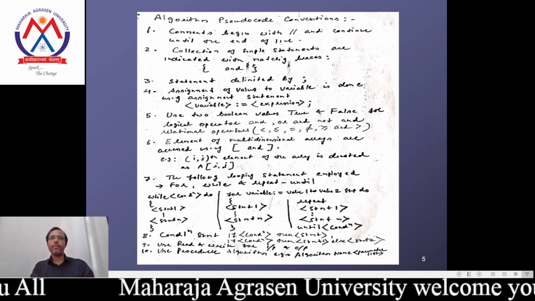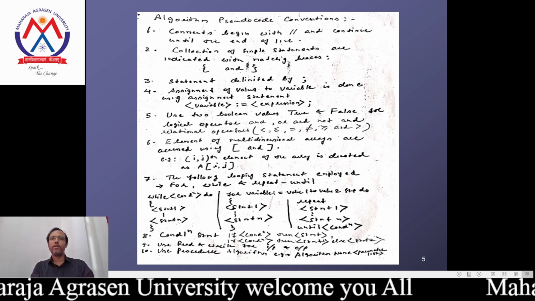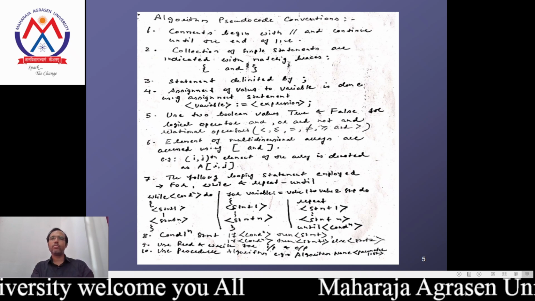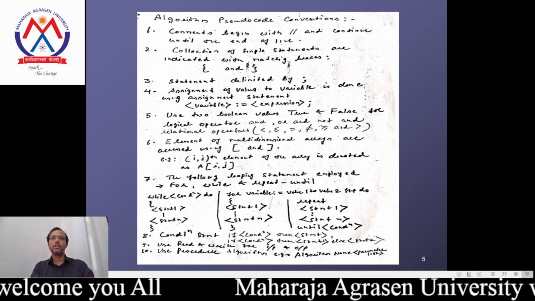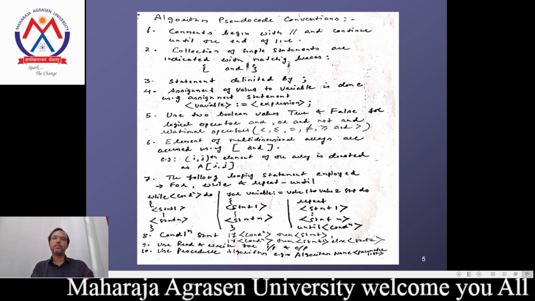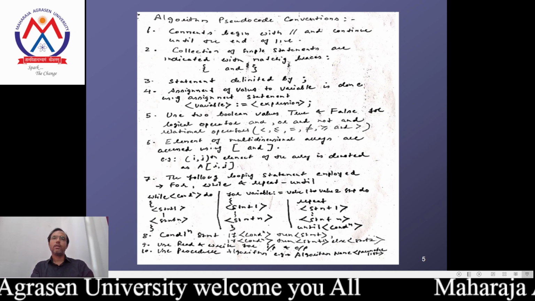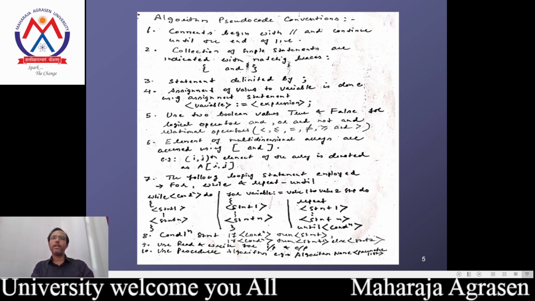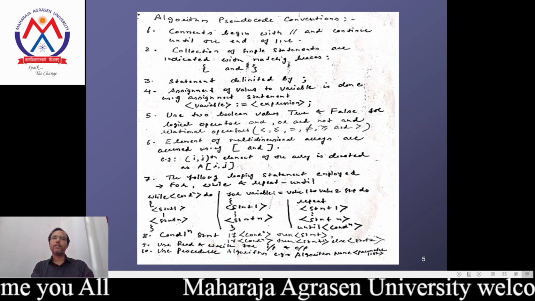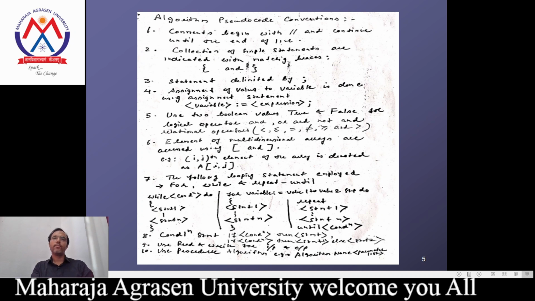The first one: comments begin with two forward slashes and continue until the end of the line. We mean to say if we want to include comments in the pseudocode, they must use two forward slashes. Second, a collection of simple statements is indicated with matching braces. Whatever statements we include must be within the matching braces. Third, each statement is delimited by a semicolon. Why? Because each statement must exist, so the statement must be delimited by a semicolon.